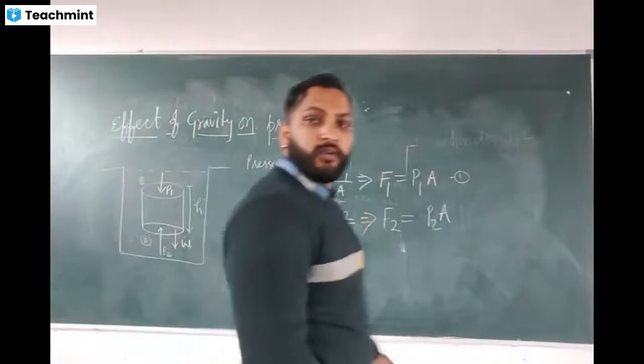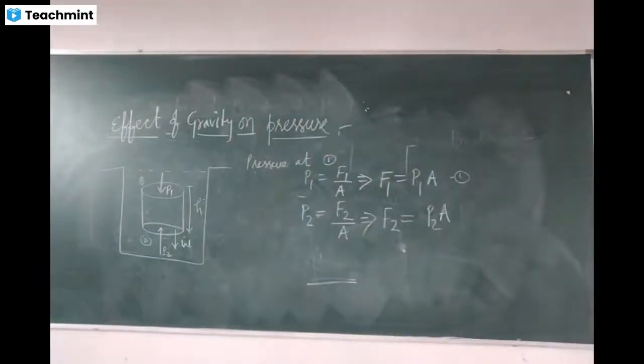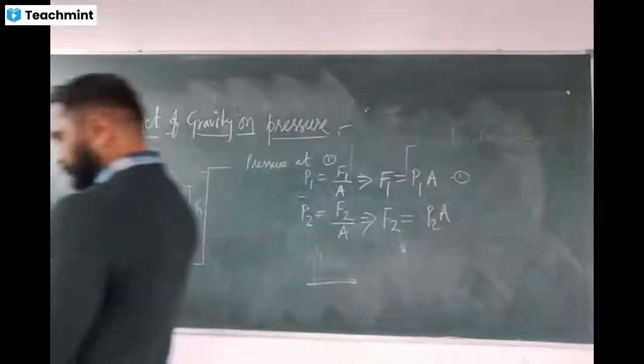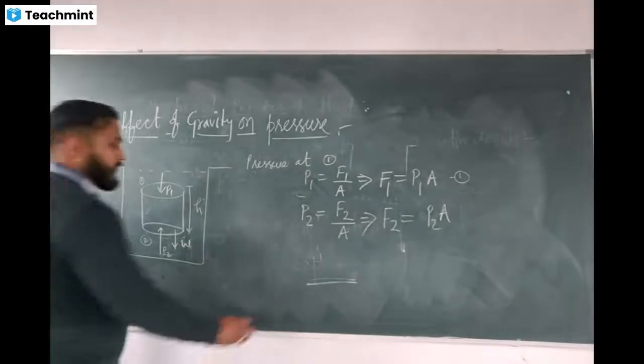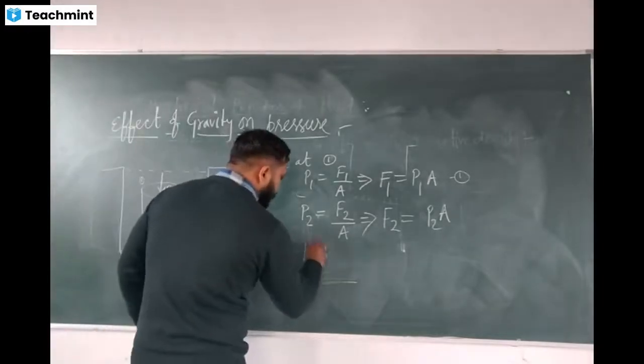Okay, so note it down. Now the other type of force working here is weight.